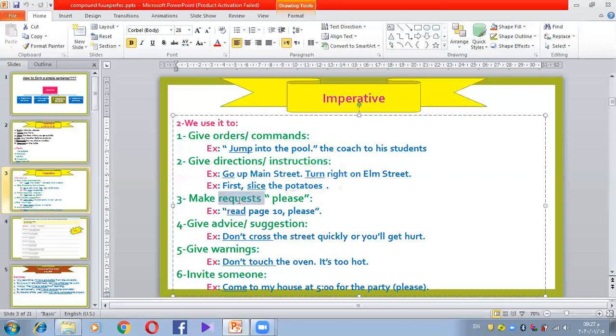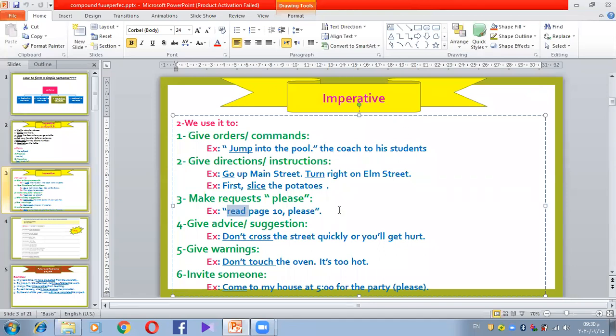Number three, to make requests. To make a request means to ask a person to do something, especially using please. Sometimes, not all the time, you can use it or not. It's up to you. So, read page 10, please. So the teacher said, for example, read page 10, please. Or move to page 10, please. So read, starting with the verb, and this verb is in the infinitive form. Okay.